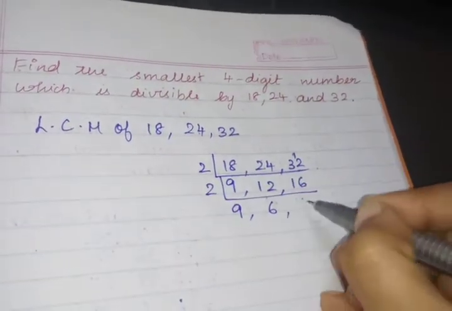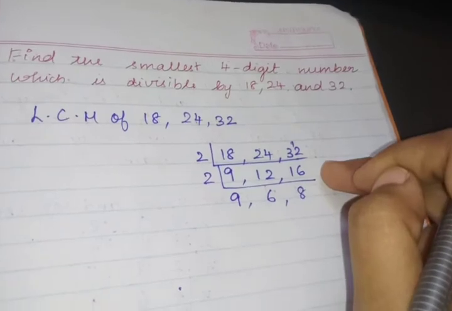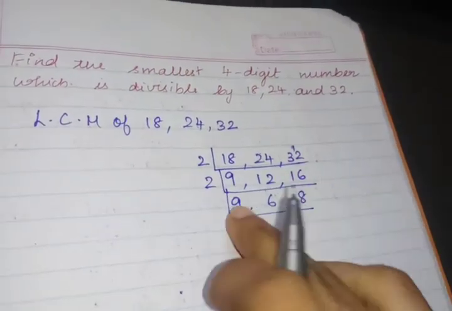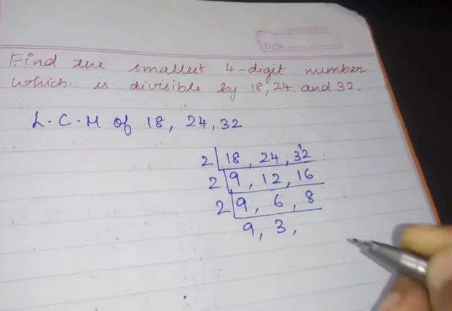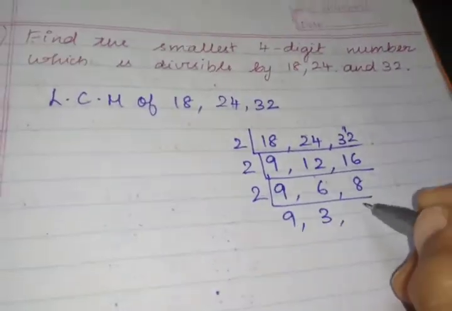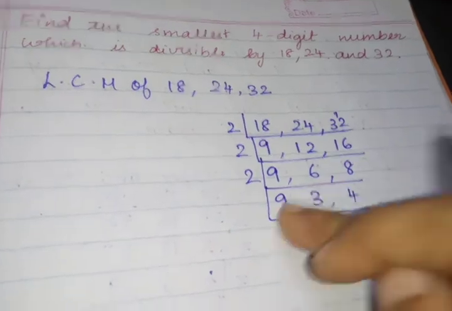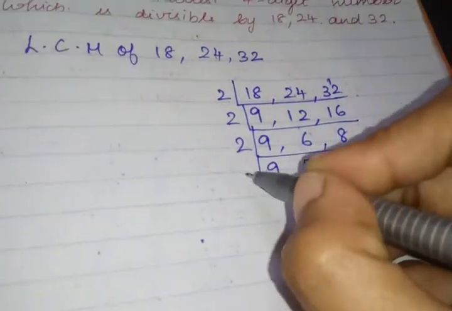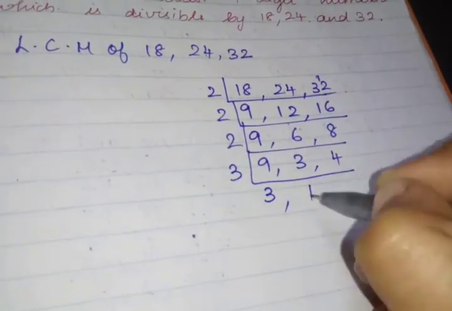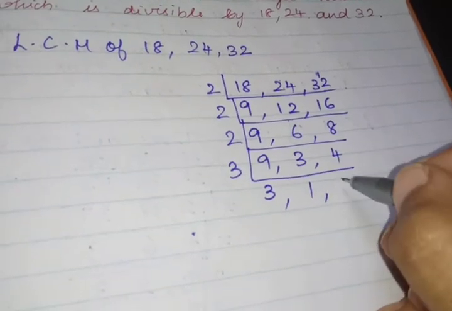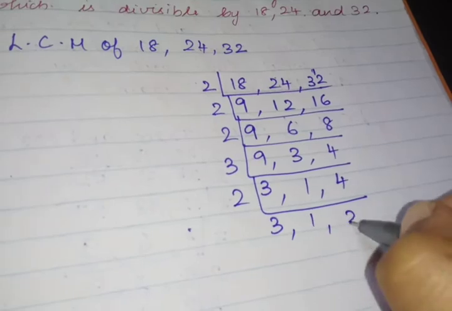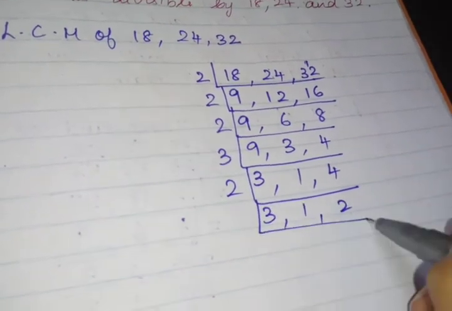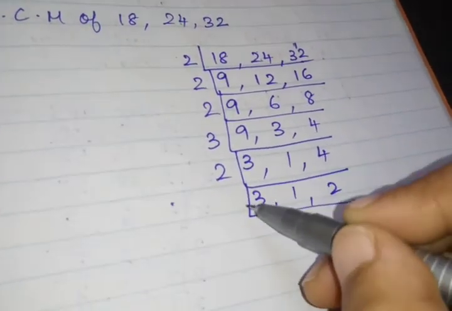These two come in the 2 table, 9 as such, 3 2s are 6, 4 2s are 8. Then these two come in the 3 table. 3 3s are 9, 3 1s are 3, 4 as such. Then 4 comes in the 2 table, 2 2s are 4. Then all these are prime numbers except 1.